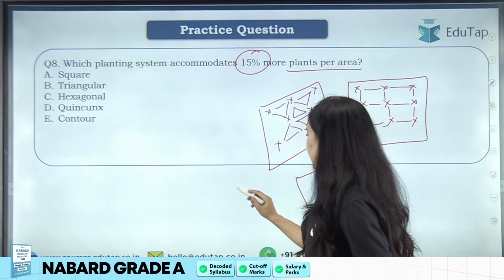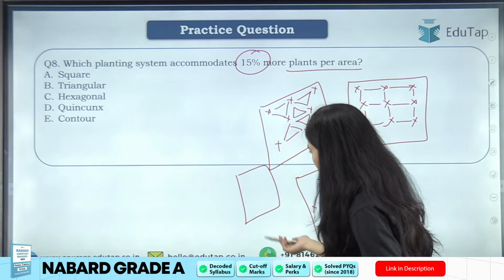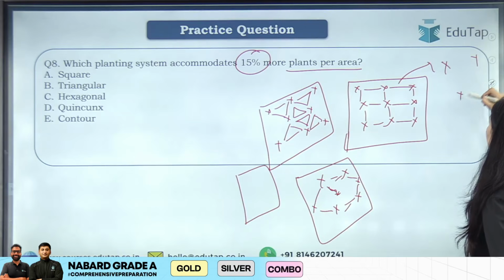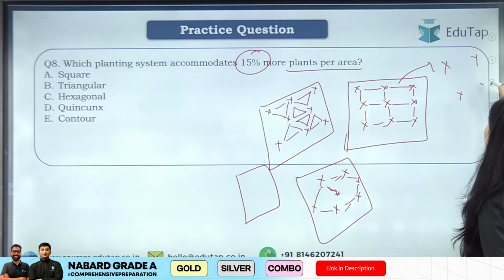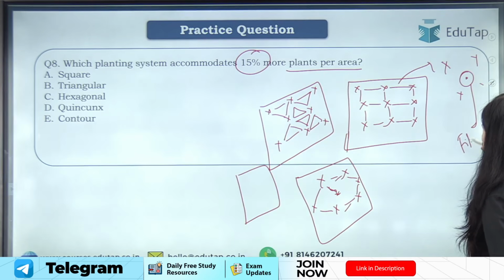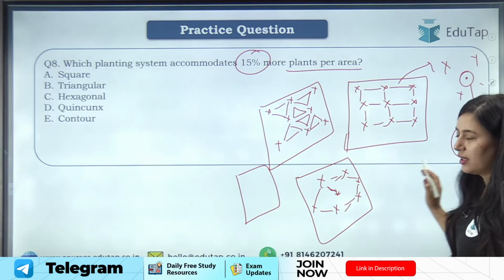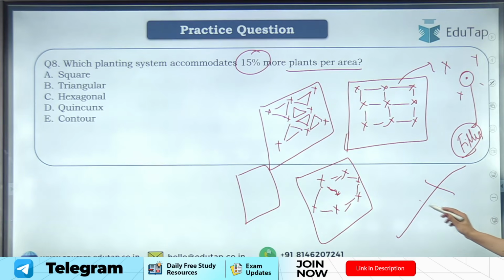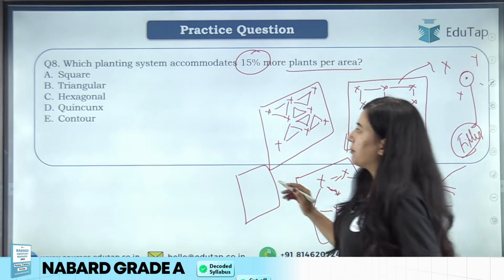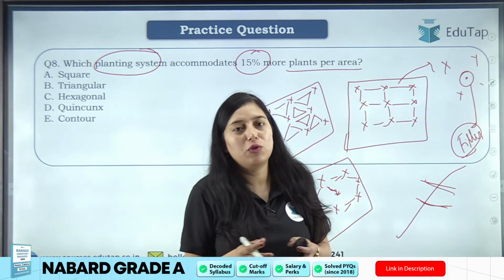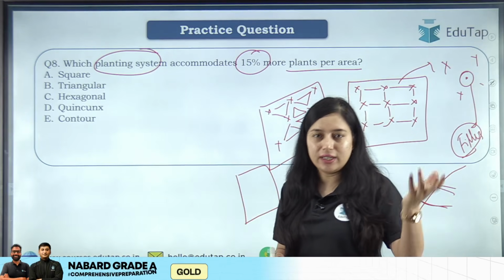Then we have quincunx. Quincunx geometry is what? Quincunx is same as square geometry. In quincunx, what we do, we just add a filler plant in between. Okay, this is filler plant, which is part of quincunx geometry. Clear? And what is contour? Contour is basically when we grow plants on contour lines, having a particular slope. So that is contour. Now students, see, this is a planting system. Planting system means which geometry we are following for growing crop or growing tree, right?